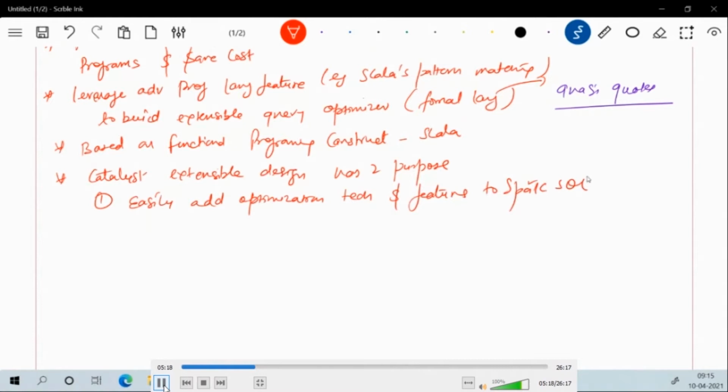These features will help us optimize different Spark programs, whether DataFrames or Datasets. The second is that this extensible design enables external developers to extend the optimizer. It is something like open source programming, where an external or community developer can extend the framework and add on to it.